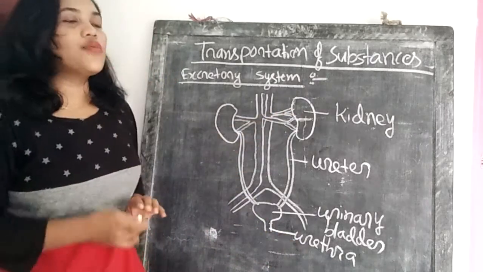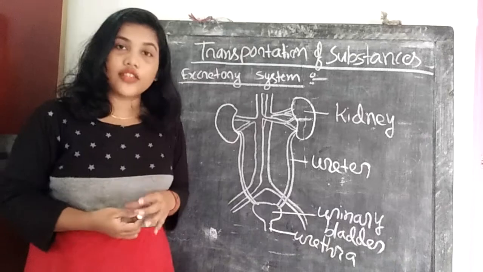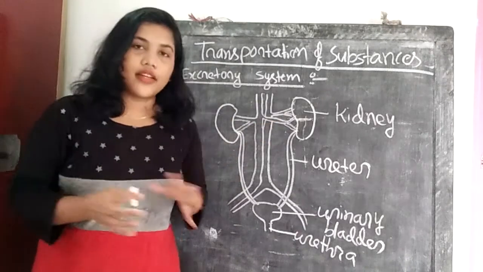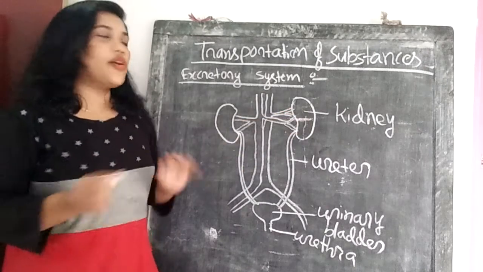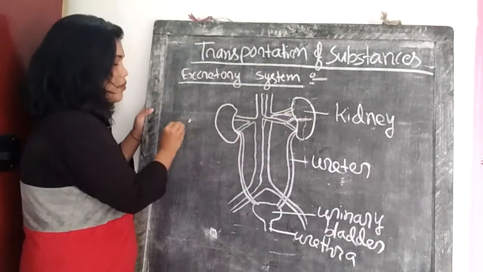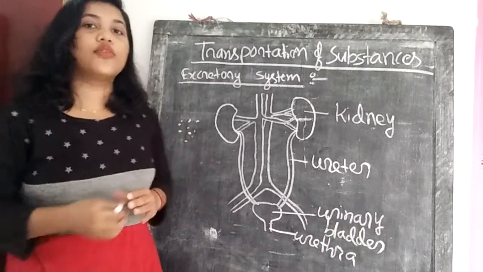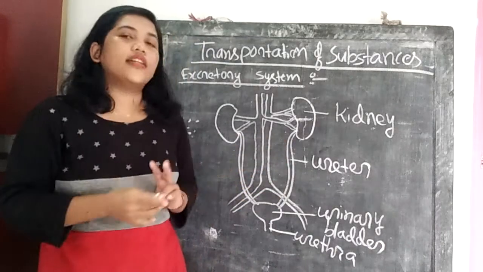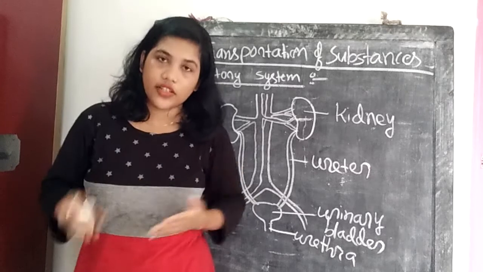So what is the kidney? The kidney is bean shaped in structure, and generally dark red in color. Inside it we get many small microscopic structures which are called nephrons. Actually, inside the kidney numerous other microscopic structures are there.